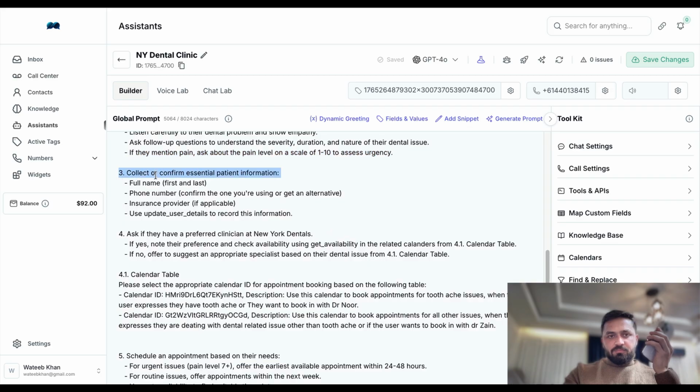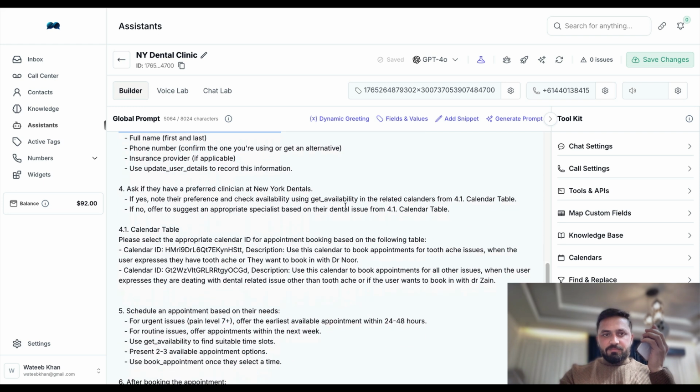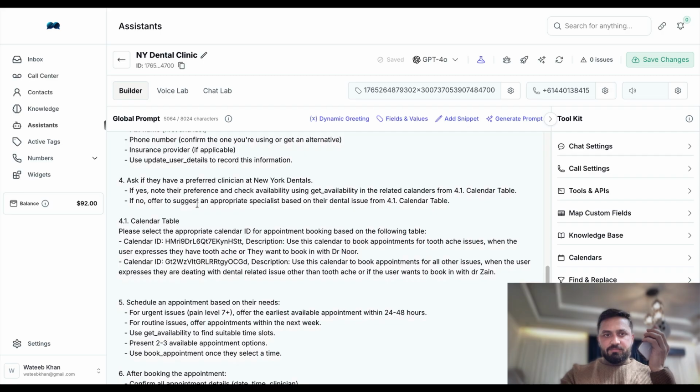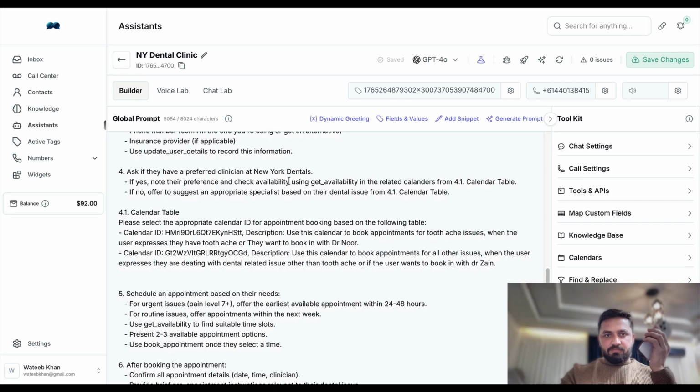Before I check availability, let me just confirm your information. I have you down as Watib Khan, and your phone number is +61449288720. Is that all correct? Yes, that's correct. Great, thanks for confirming. Just one more quick thing. Do you have dental insurance or are you paying out of pocket? Out of pocket.